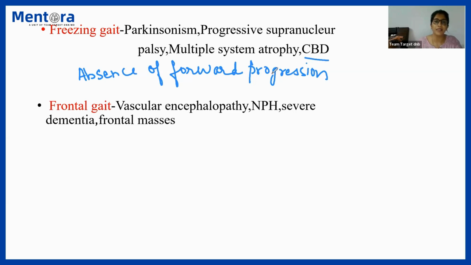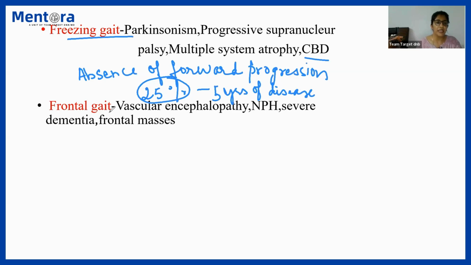Those are Parkinson plus syndromes. Those are the typical cases where there is absence of forward progression despite the intention to walk. The patient does have an intention to walk, but there is no forward progression. It is present in 25% of patients within 5 years of the onset of Parkinson disease. Just remember, 25% of patients will develop freezing gait within the first 5 years of the onset of disease.